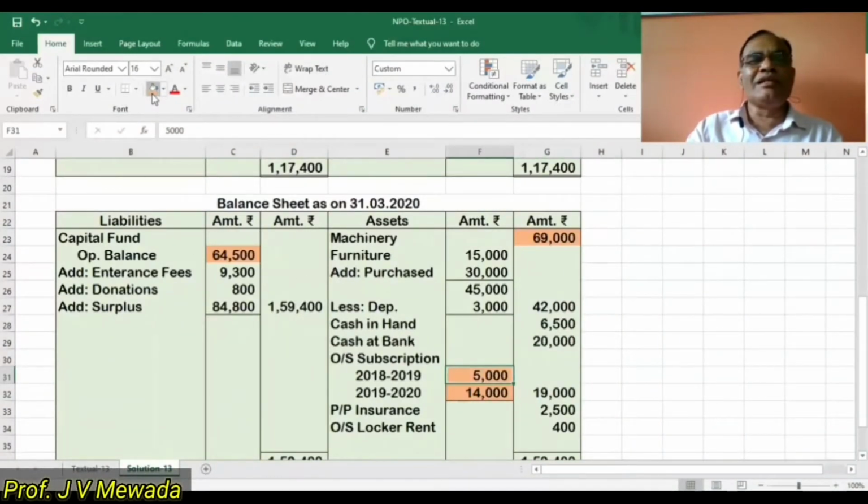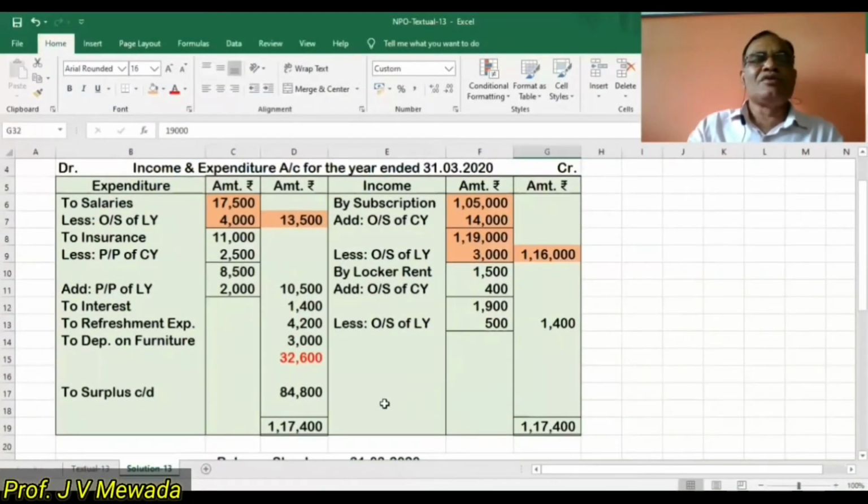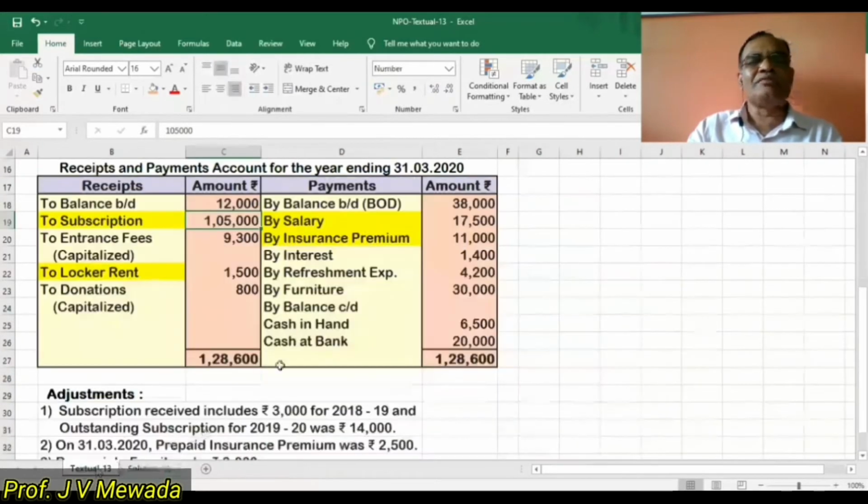So this is the important adjustment of the subscription in this sum. Current year's outstanding is given, but in last year's outstanding, 8,000 was outstanding. You received 3,000 and 5,000 is still outstanding. So this is an important point that you have to take care of while solving the sum. So everything about the subscription we have completed.